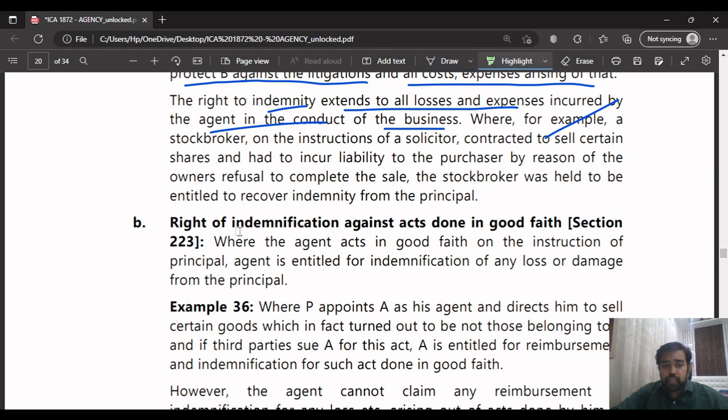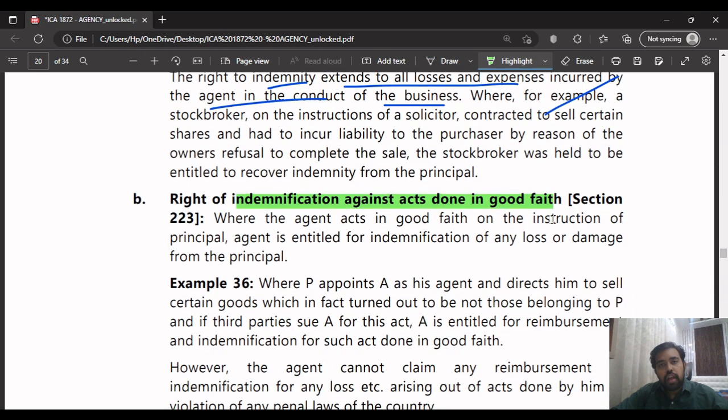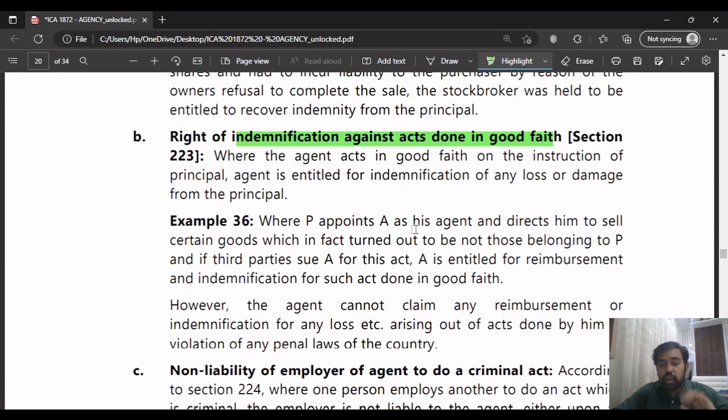Next, what they're saying: right of indemnification against acts done in good faith. It means if the agent has done a particular act in good faith, but he did not know that the consequences would result in some damage or loss, then in such a case the principal has to protect the agent. Right of indemnification against acts done in good faith. We'll understand it through an example.